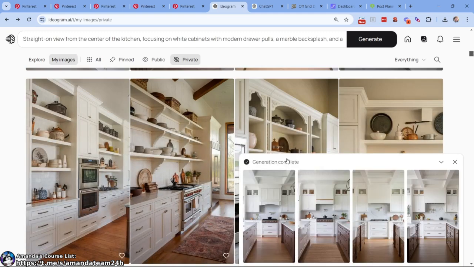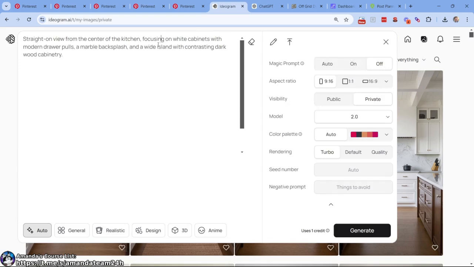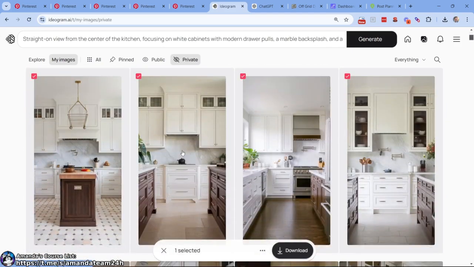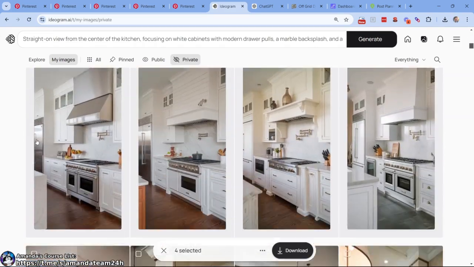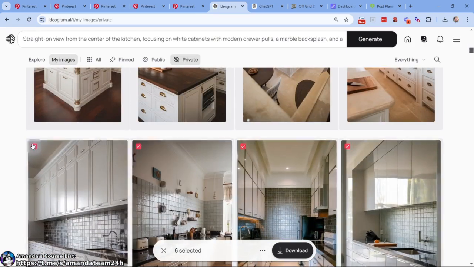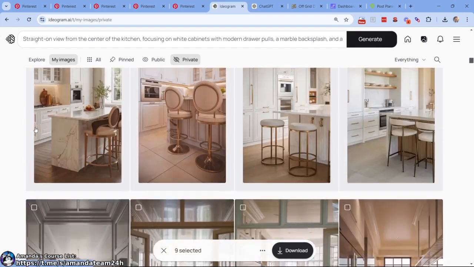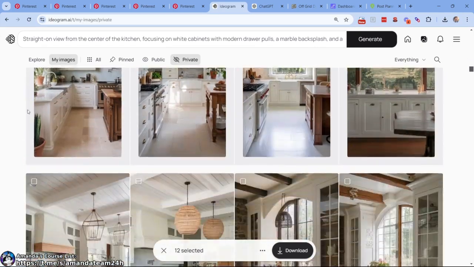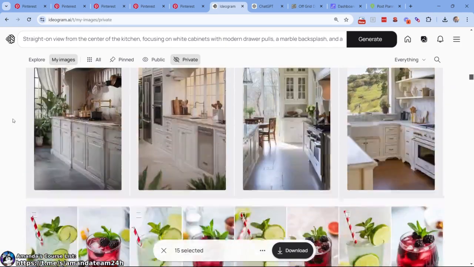All right, let's do this last one. Now, because we took off the magic prompt just testing, it came up with pretty much the same thing, just a little variance. Not good. We need bigger variants, right? This one's good. These ones are definitely good. This one's good. That one's hideous, but good. That one's good. Now, just as we're doing white cabinets for kitchens, we could do blue cabinets for kitchens. We could do pink. You could do whatever you want. Color variance in home decor makes this crazy, crazy effective, right?